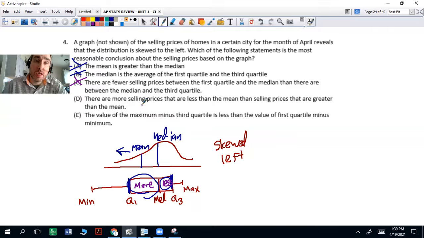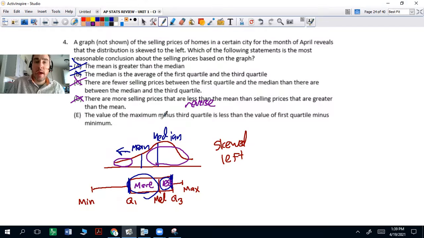There could be more selling prices that are greater than the mean. Yeah, this is flipped, so reverse. That's not true. So this is to E.